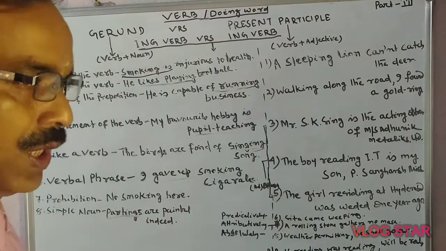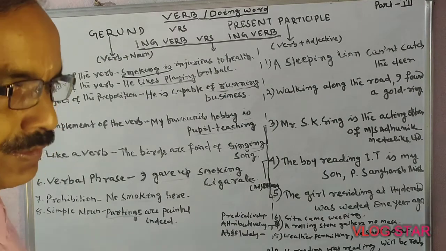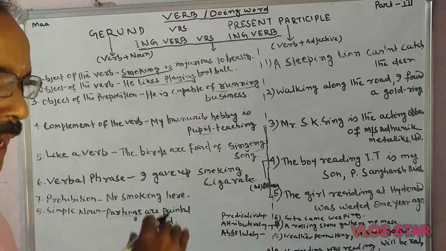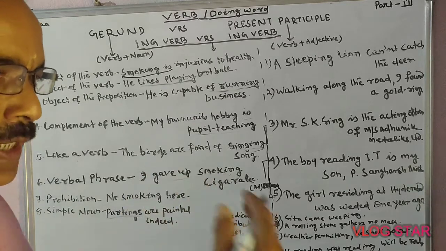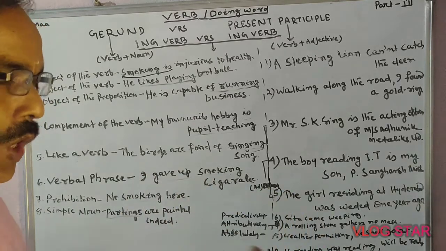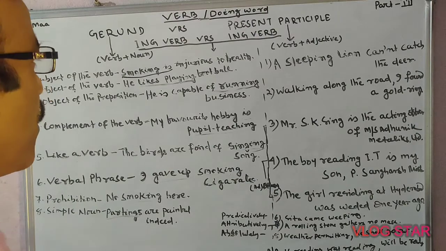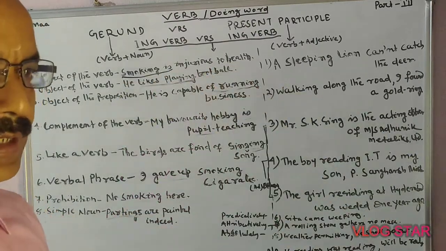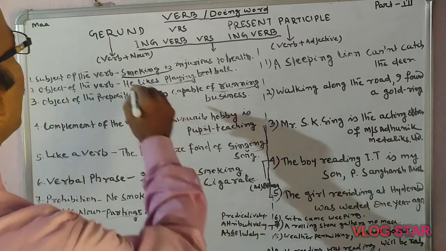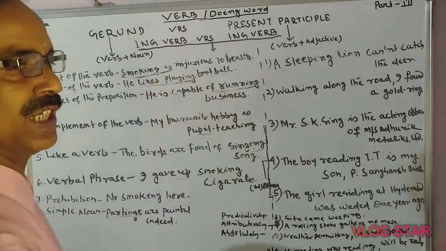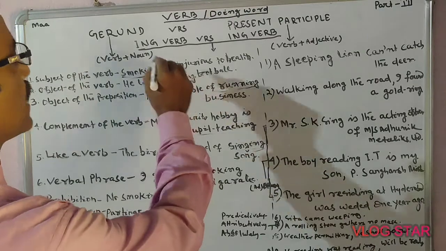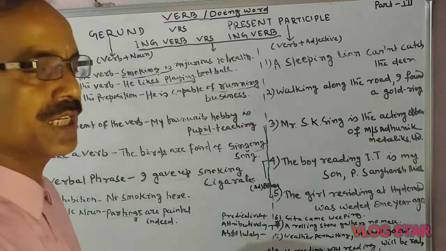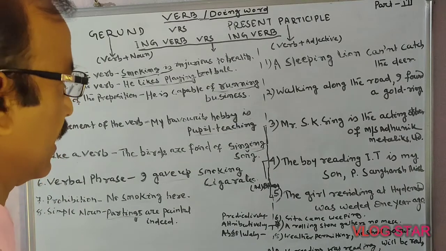All these are the gerund. This is the process of gerund. It depends upon the verb and noun, so it is called verbal noun. Smoking here is considered a noun, and the verb is is. That is why smoking is injurious to health.